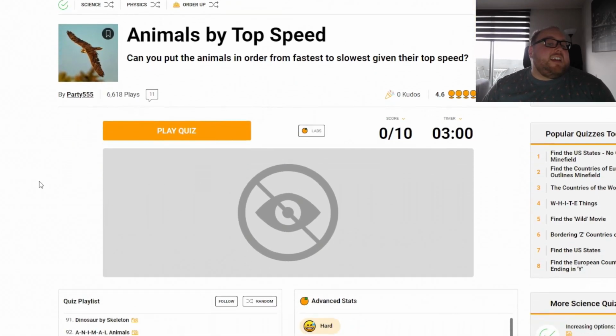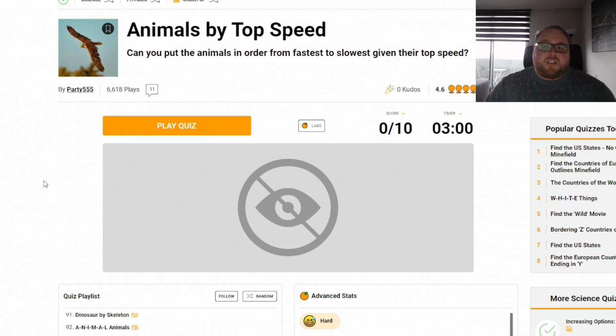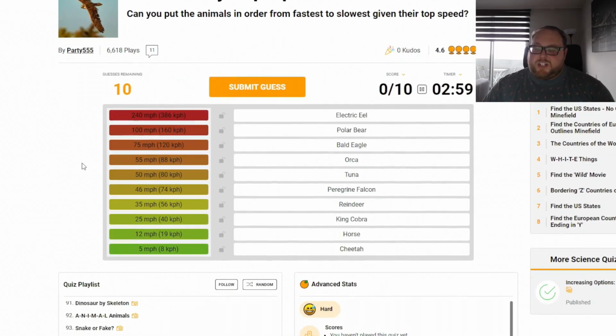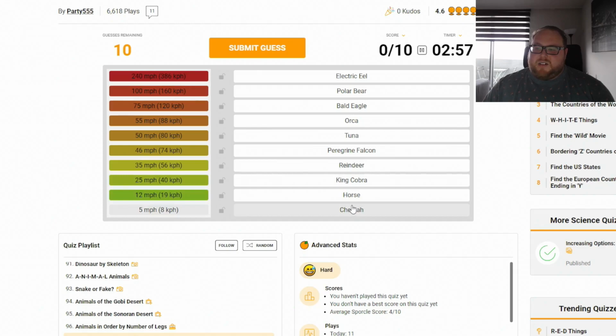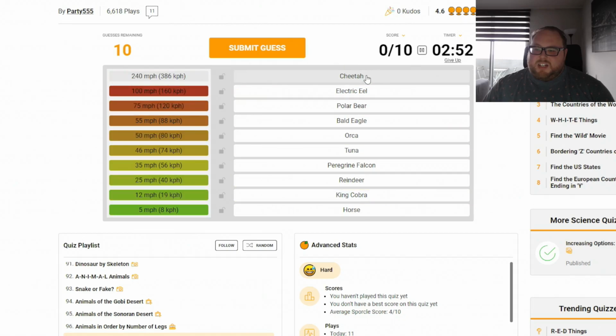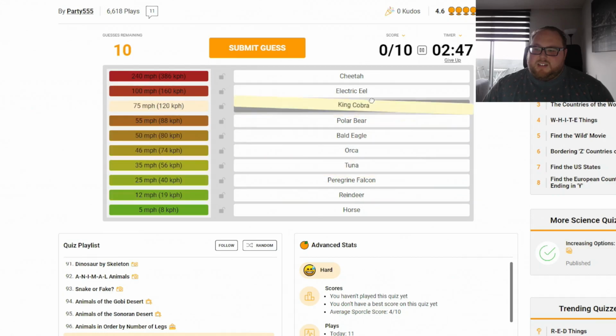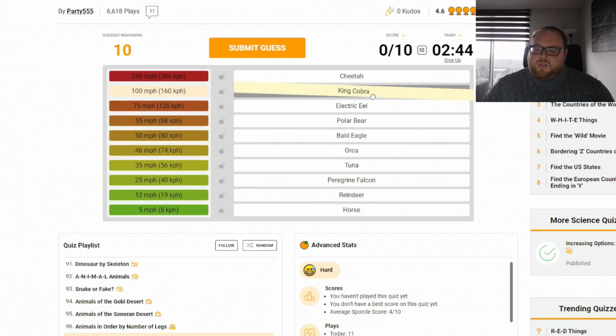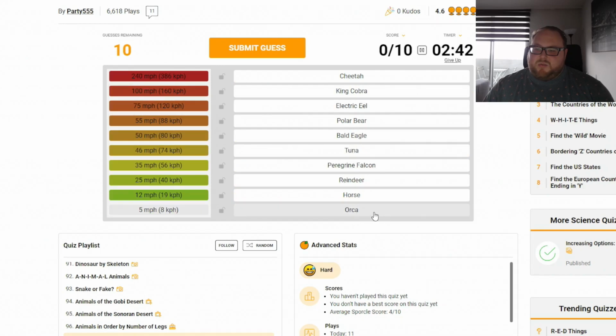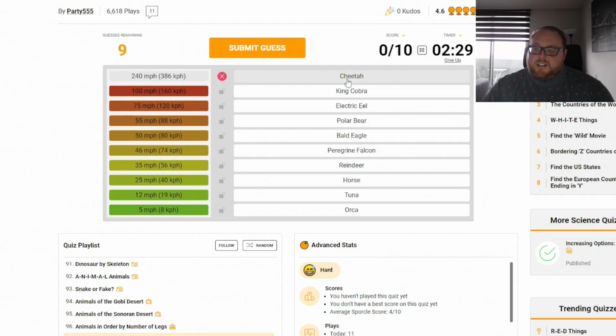Animals by top speed. Can you put the animals in order from fastest to slowest given their top speed? Let's give it a shot. All right, so what's the fastest? I'll go with cheetah. Then I want to say orca would probably be the slowest, one of the slower ones. The tuna. Tuna would be faster than an orca. Okay. Let's submit. Cheetah's not even the first one.